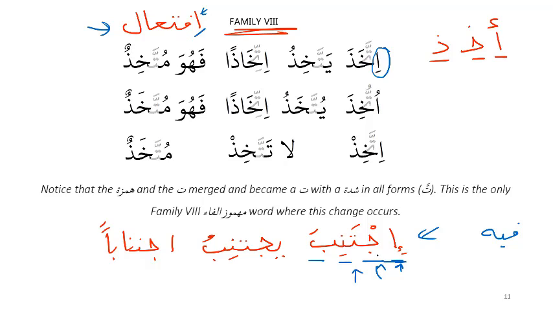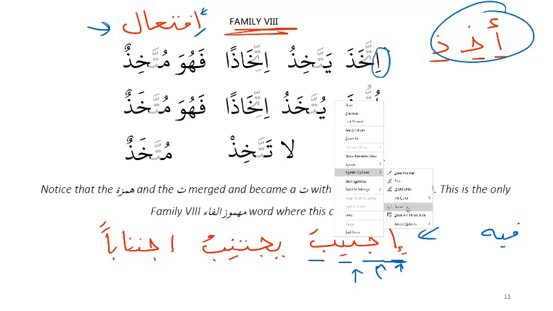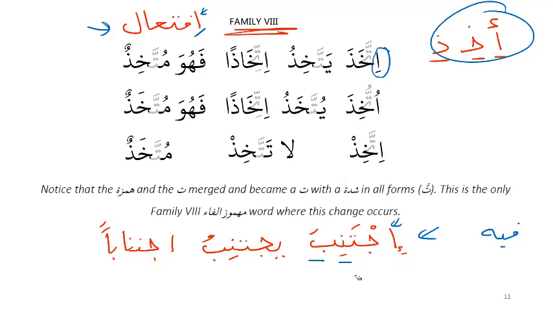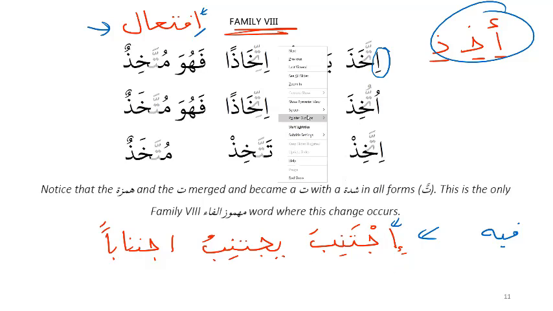So now what I'm asking you is ijtanaba is simple because none of the root letters are hamza. All the root letters are sahih, the non-problematic letters. But now with akhaza, if I want to put akhaza in this pattern, what would I do? The first hamza stays because that's part of the pattern.